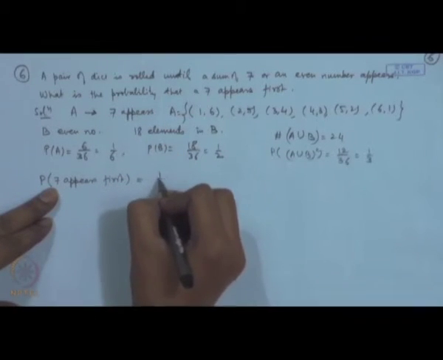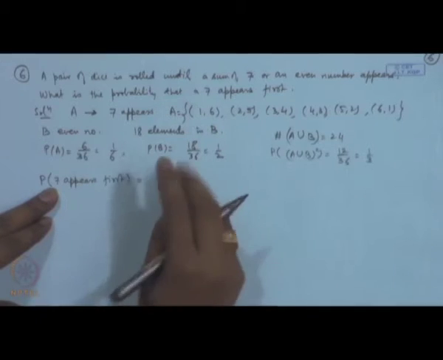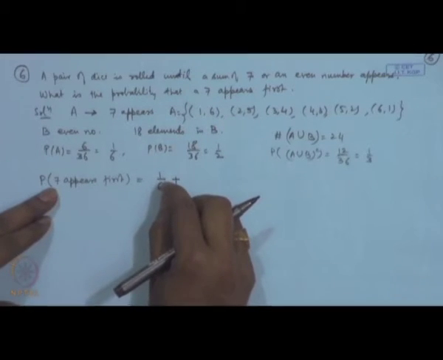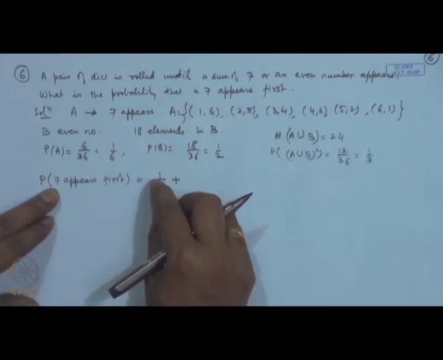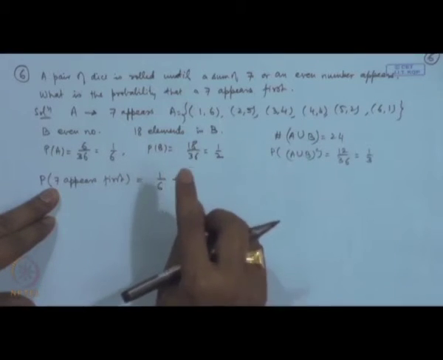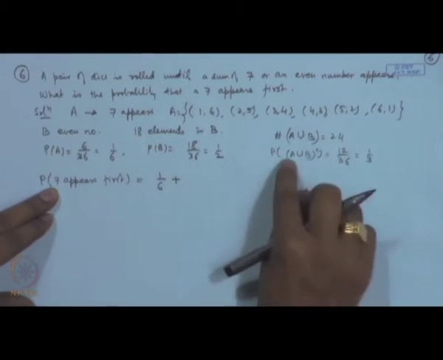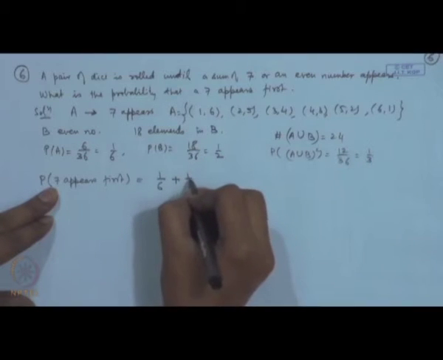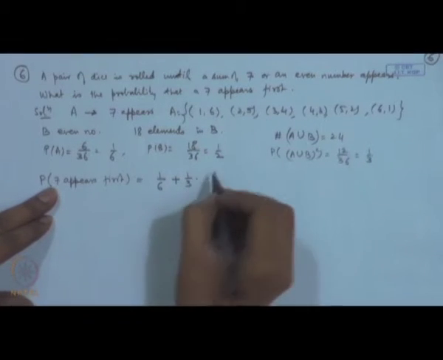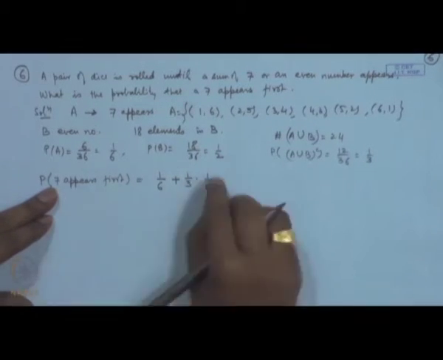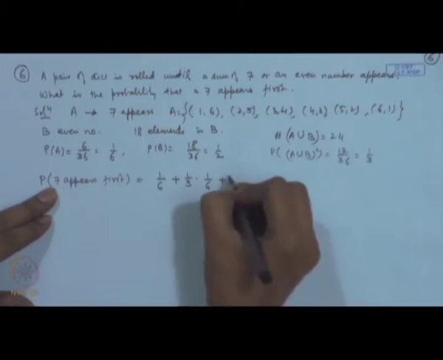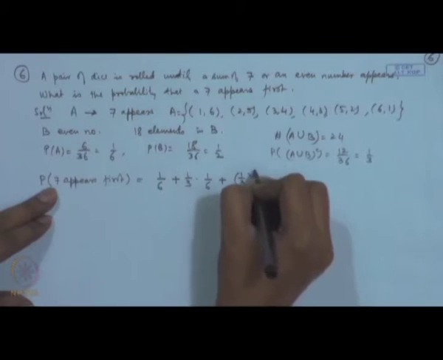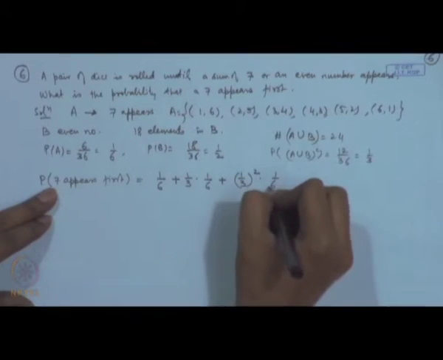So, that means the probability is 1 by 6, or in the first throw 7 does not occur, and also an even number does not occur. The probability of that is 1 by 3, and in the second throw 7 occurs, or in the first two this does not occur, in the third one it occurs.